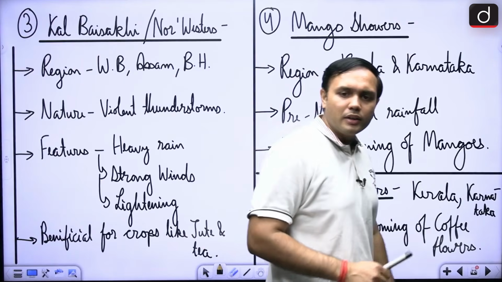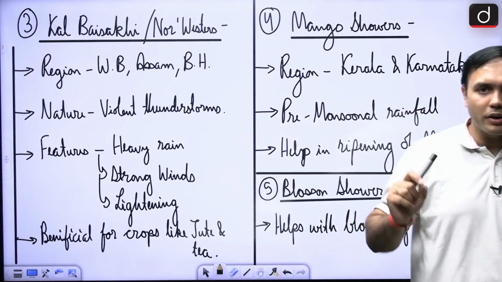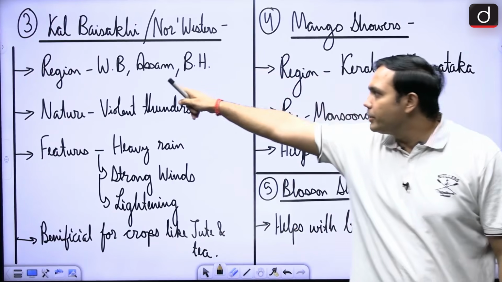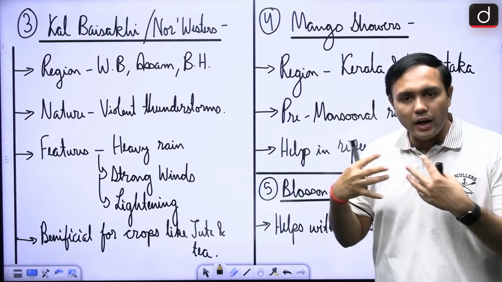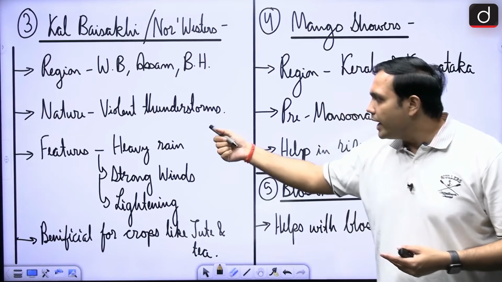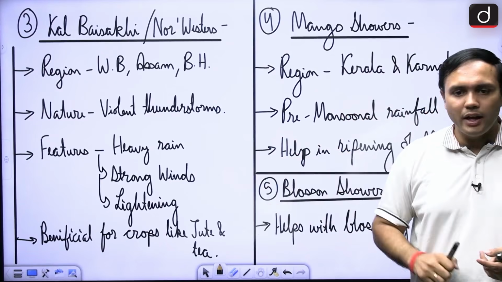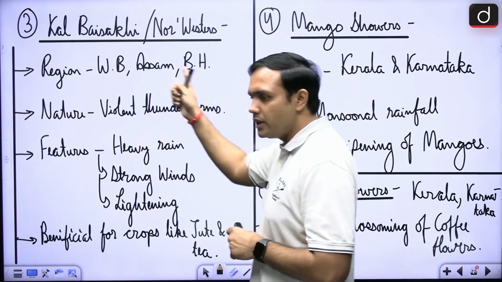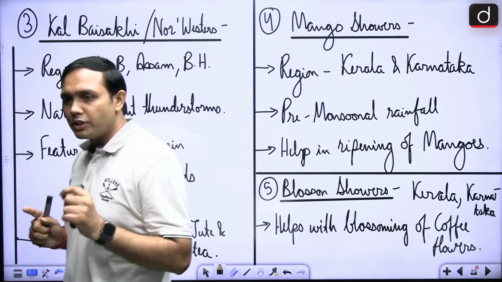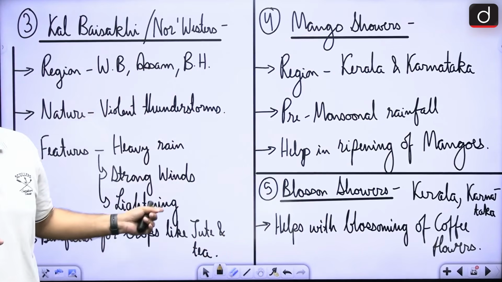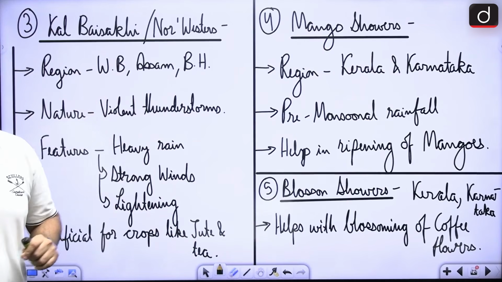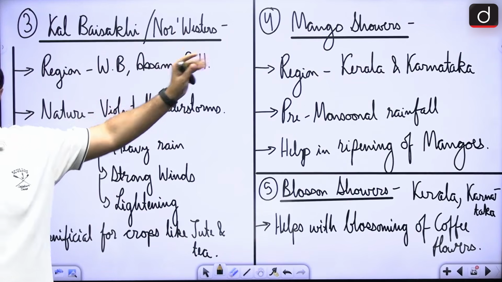Next would be the important local storm of Kal Baisakhi. It is seen in West Bengal, Assam, Bihar regions. These are violent thunderstorms, right? They bring heavy rain, strong winds and lightning, and they are beneficial for crops like jute and tea, especially in this particular region. Especially the jute crop is quite a big beneficiary of this Kal Baisakhi. This is also known as nor'westers, right?